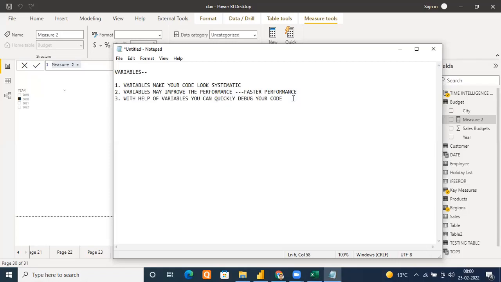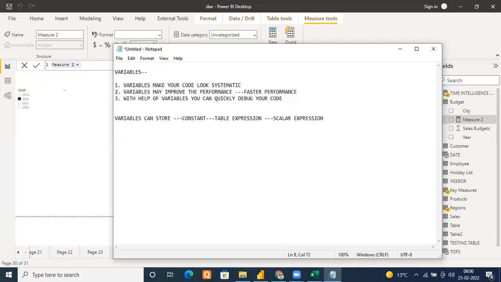And what can variables store? Variables can store, not everything, but let me tell you what they can store. They can store a constant. Okay. They can store a table expression. They can store any other expression resulting in a scalar value.